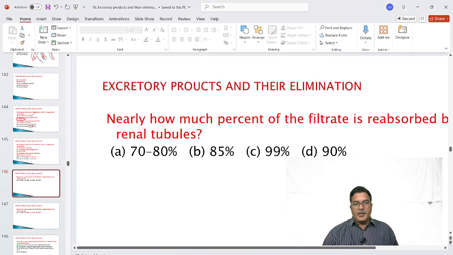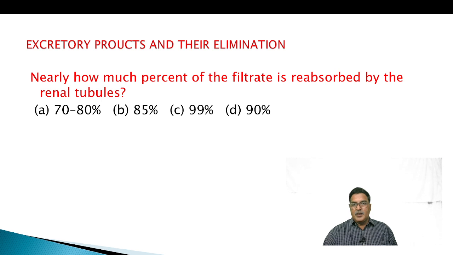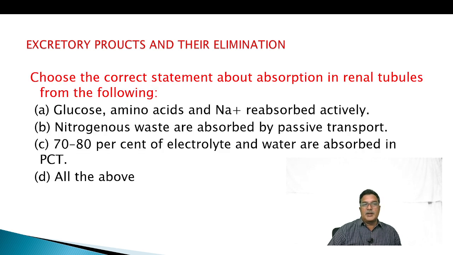Excretory products and their elimination, Part 3. Nearly how much percentage of the filtrate is reabsorbed by the renal tubule? 70 to 80%, 85%, 99%, 90%. So 99% out of 180 liters is going to be reabsorbed by the renal tubules.